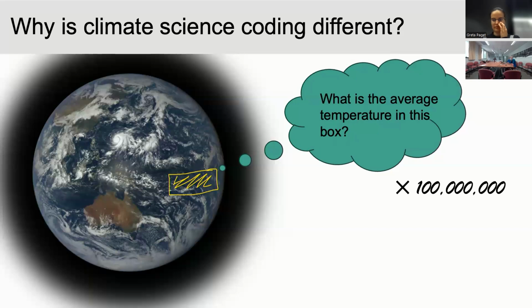So I would say that writing code for climate science is not about answering complicated questions, in the same way that just about any other coding task I've ever encountered is. So you're not trying to find, if I have all of these different shades of blue, what's the best way to paint this wall according to some aesthetic criteria? You're often trying to ask really simple questions. And for me, that's often, what is the average temperature in this box?